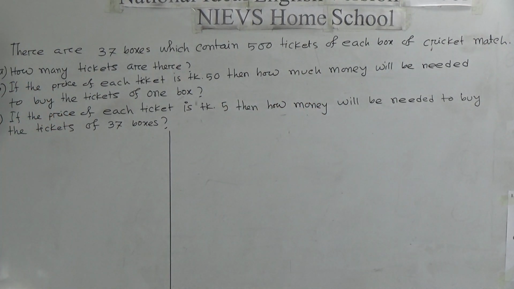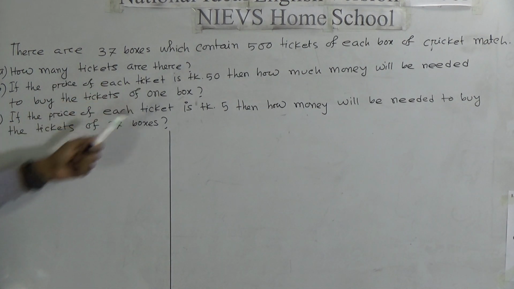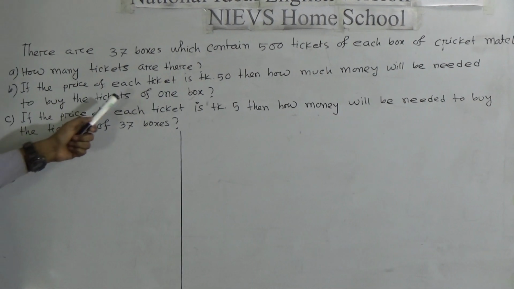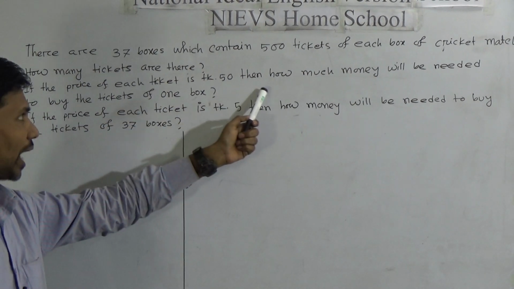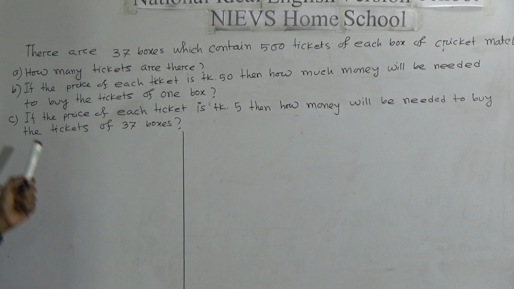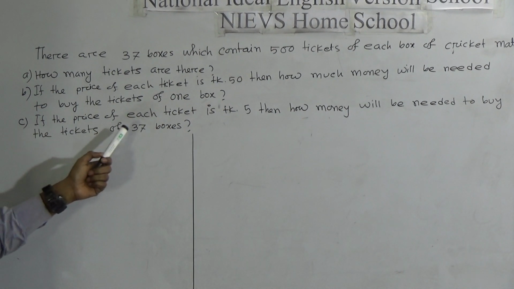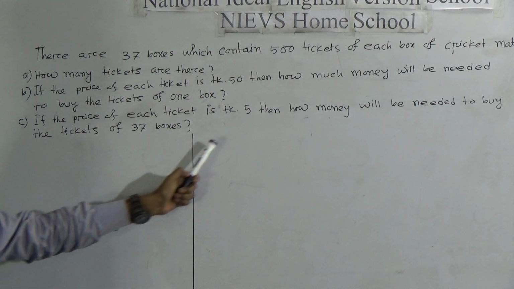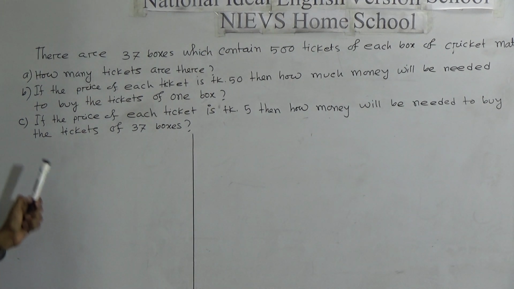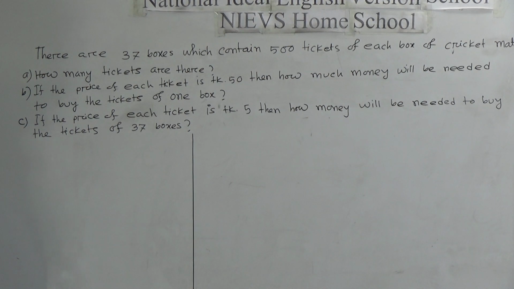A: how many tickets are there? B: if the price of each ticket is Taka 50, how much money will be needed to buy the tickets of one box? C: if the price of each ticket is Taka 5, how much money will be needed to buy the tickets of 37 boxes?